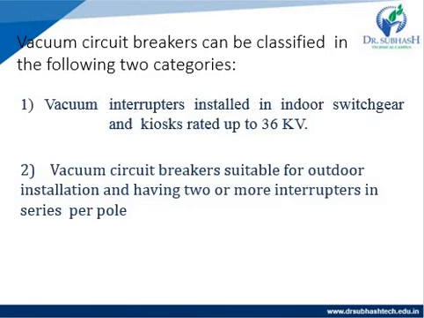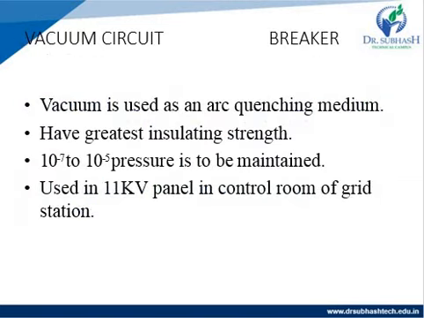Another category is vacuum circuit breakers suitable for outdoor installation, having two or more interrupters in series per pole. So category 2 has large rating capacity. Depending on the number of poles and the number of interrupters, we can design the desired vacuum circuit breaker.